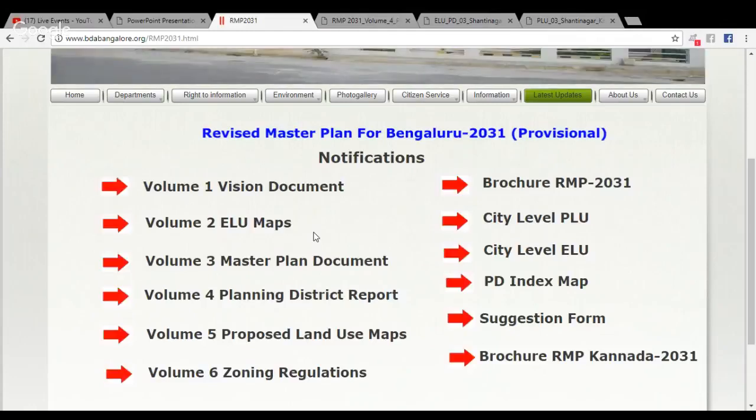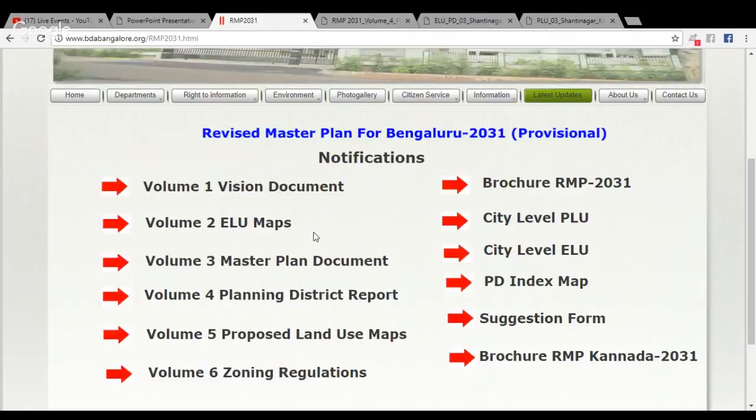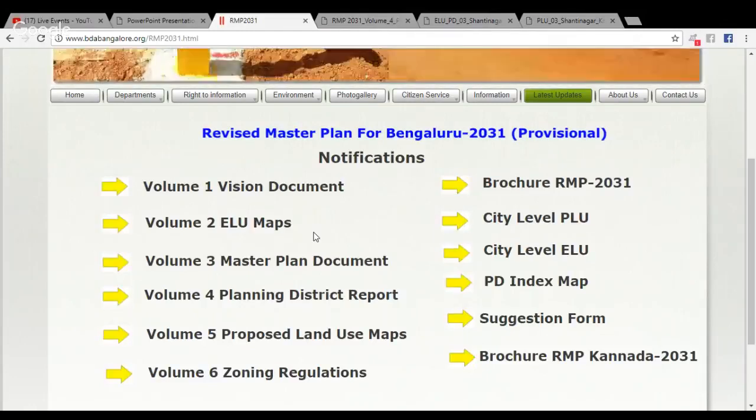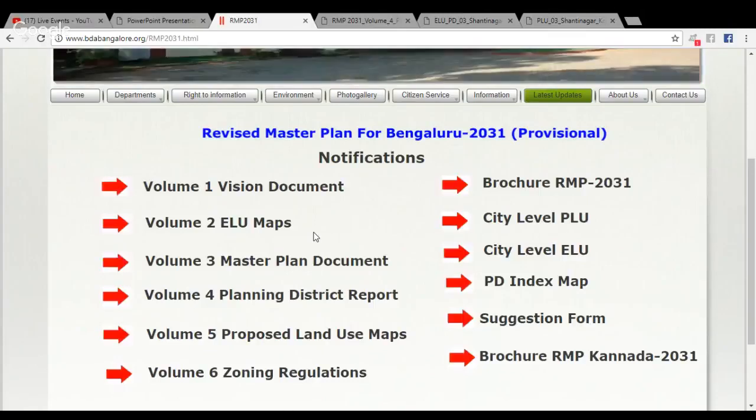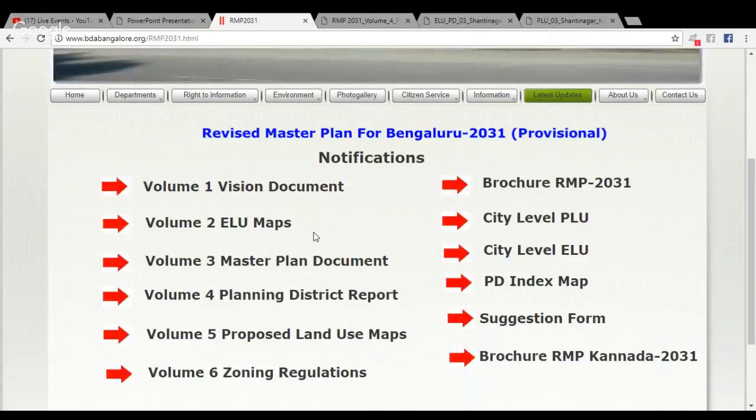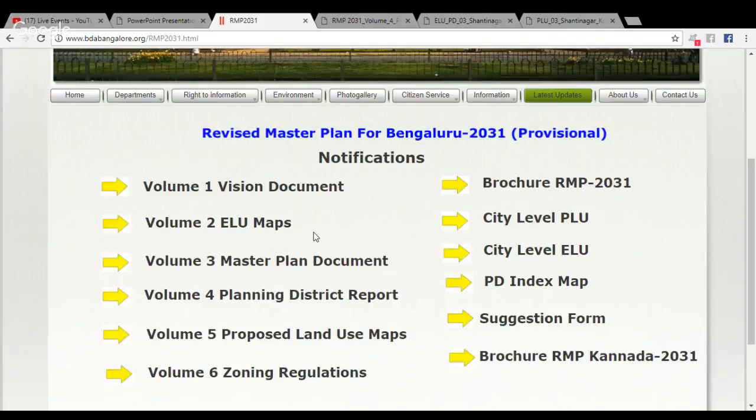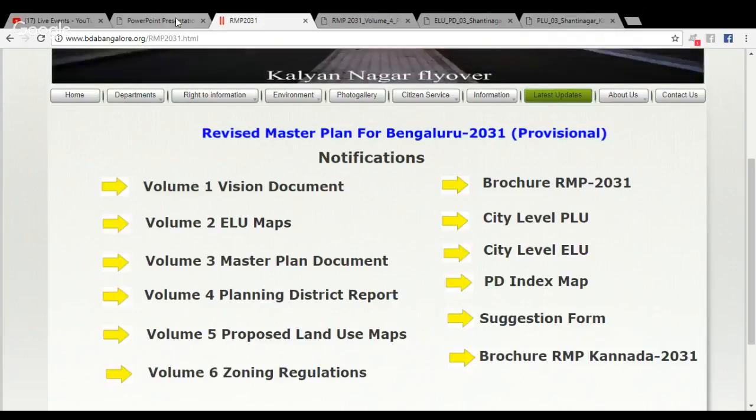We'll come to what those terms mean. There is a suggestion form. There's also a brochure of RMP in Kannada that's available. So when you go to the homepage of bdabangalore.org RMP 2031, this is what you will see.